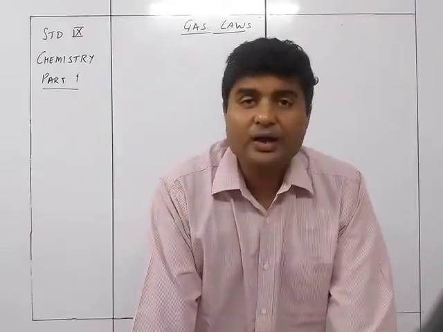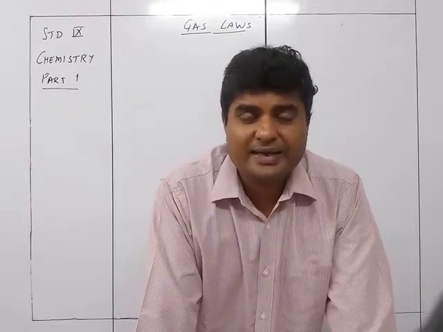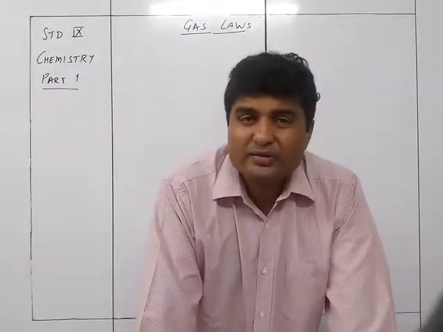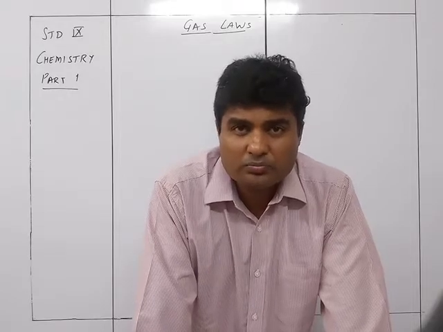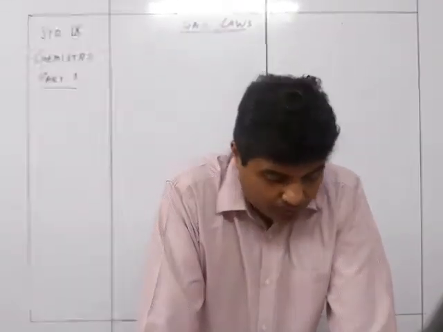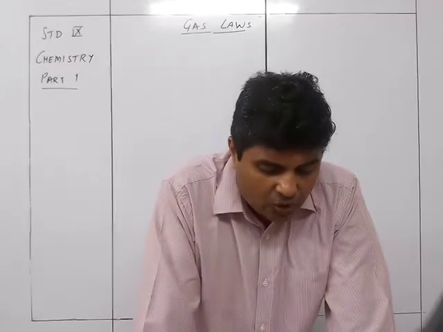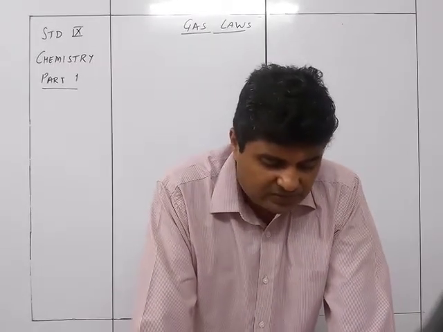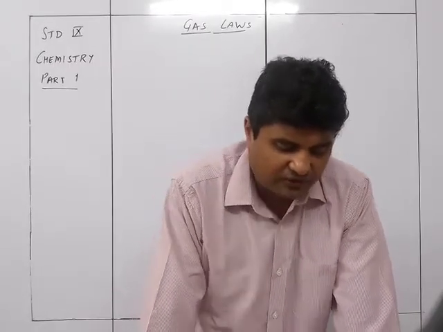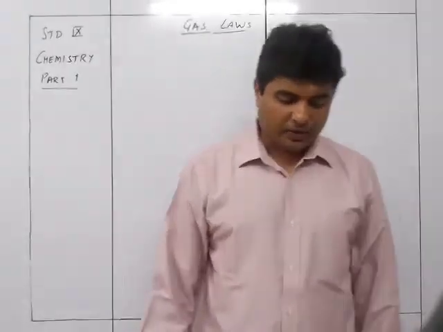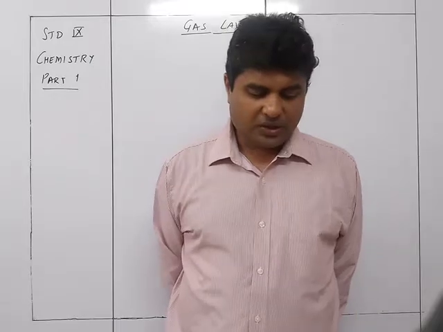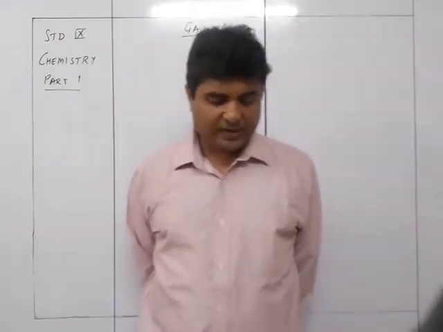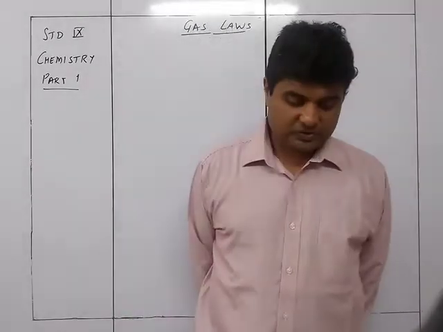Fourth point is low density. Obviously, because the mass is negligible compared to the volume, so density is definitely very, very low. Gas has a much lower density compared to solids and liquids. Under ordinary pressure, conversion of a given mass of solid to liquid to a gas causes a much greater increase in volume than the original. Hence, the density of gas is very low compared to solids and liquids.